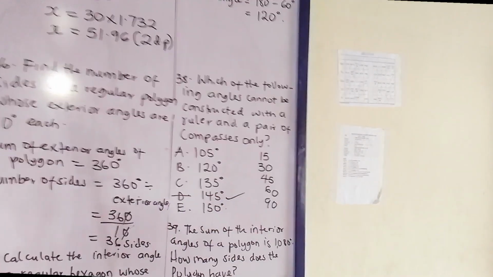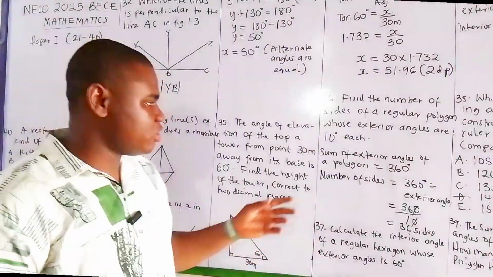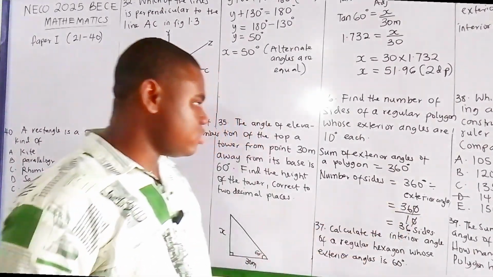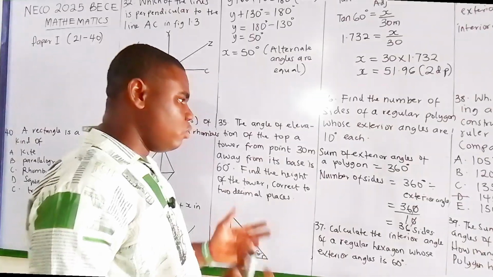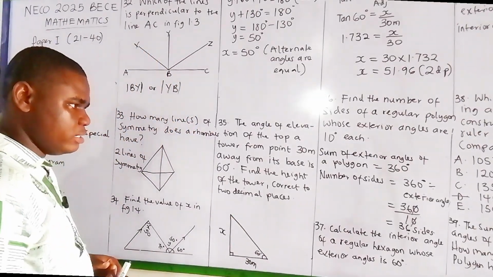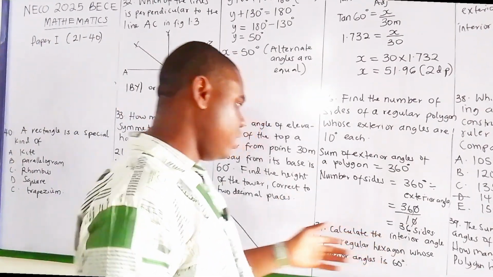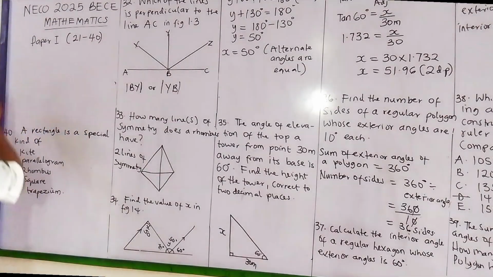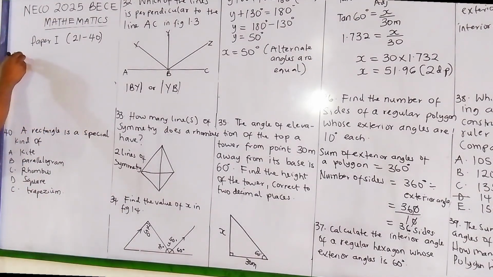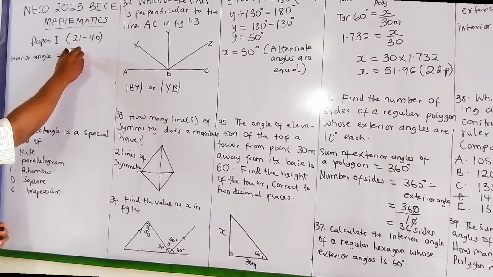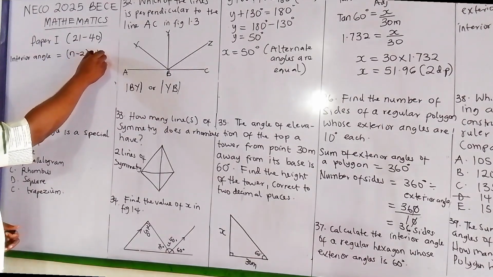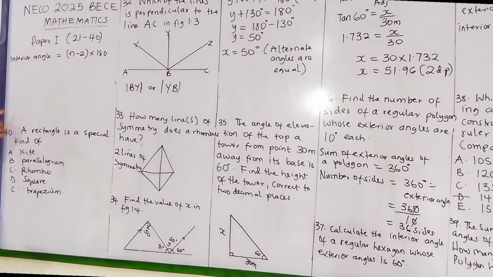Okay, for question number 39, the sum of the interior angles of a polygon is 1080 degrees. How many sides does the polygon have? The sum of the interior angles is n minus 2 times 180.